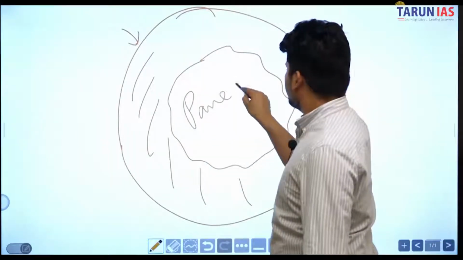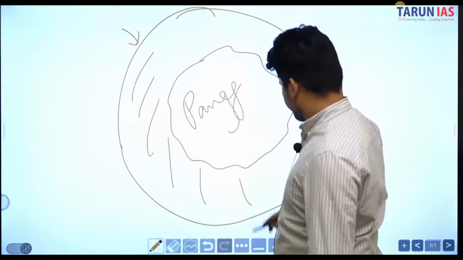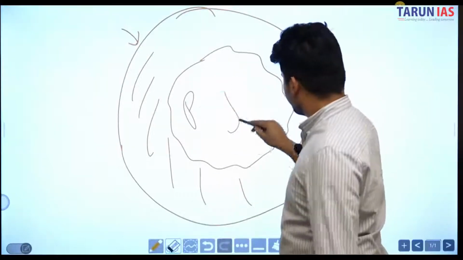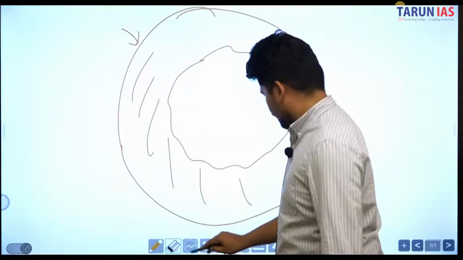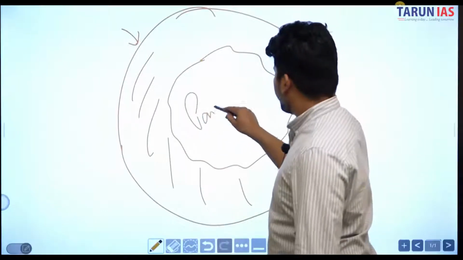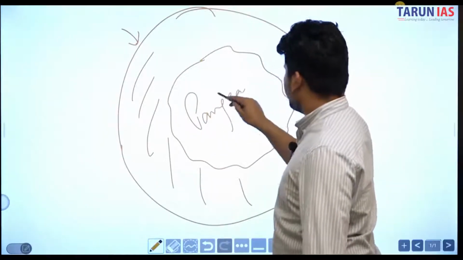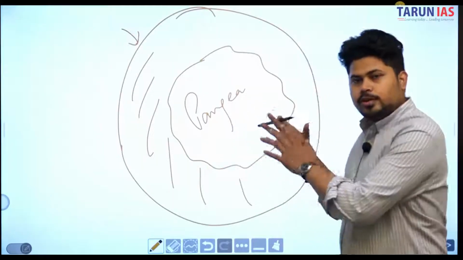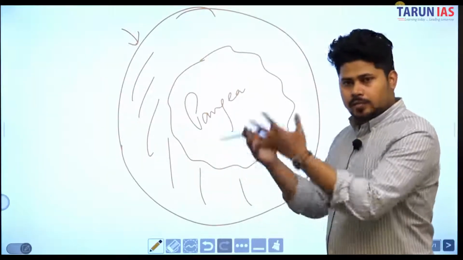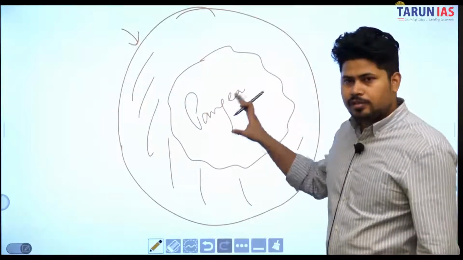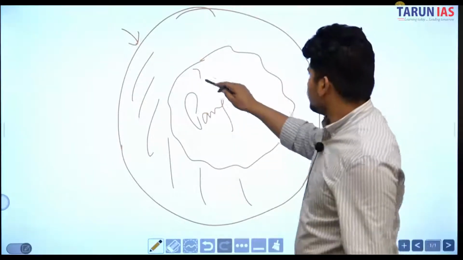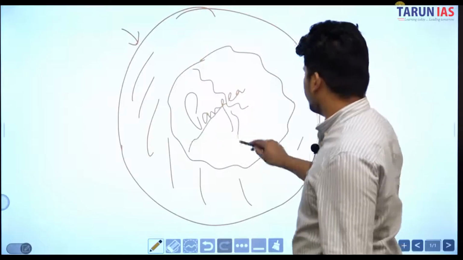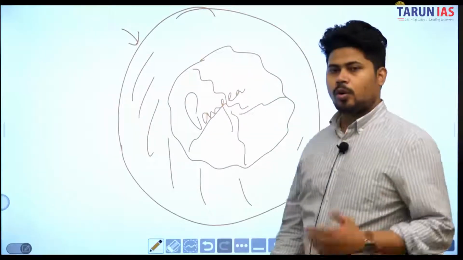But the lava, the theory that we just studied, that lava comes upward, due to which this crust starts moving, due to which this crust broke down into many pieces. All those pieces are now continents.